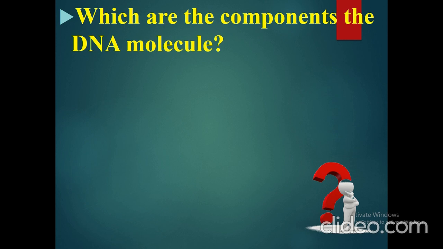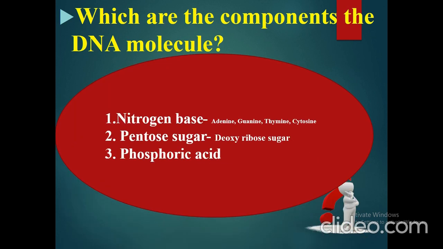Which are the components of DNA molecule? This you already have studied in 9th standard. So there are three components of DNA molecule. The first one is nitrogen bases. There are four types of nitrogen bases: adenine, guanine, thymine and cytosine. The second component is pentose sugar, in which deoxyribose sugar is present, and the third component is phosphoric acid.